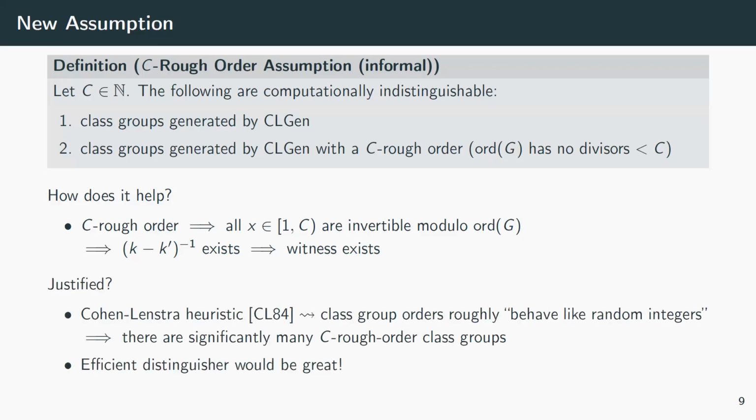Now, why is this justified? There's the Cohen-Lenstra heuristic, which very roughly says class group orders somewhat behave like random integers. And therefore, there must be significantly many class groups with a rough order. And moreover, had we an efficient distinguisher, then we could just use this distinguisher to generate class groups until we find one with a rough order. So we were fine with that, and it helped quite a bit in making our protocols simpler.